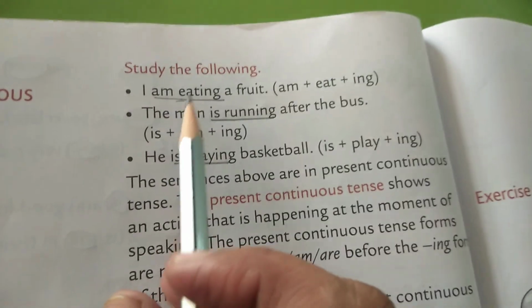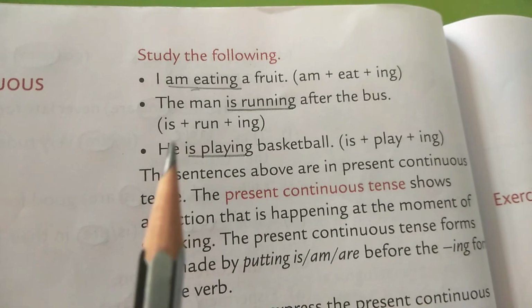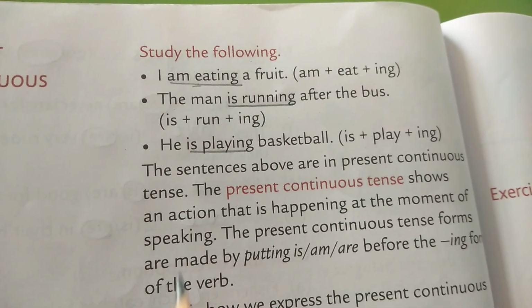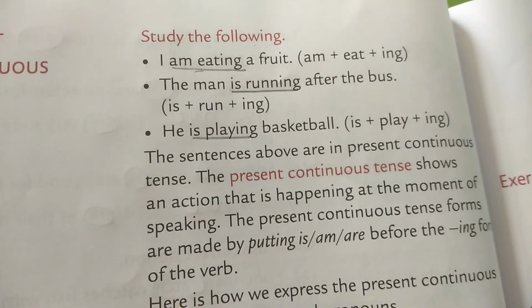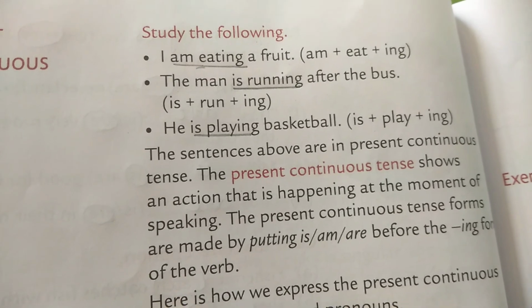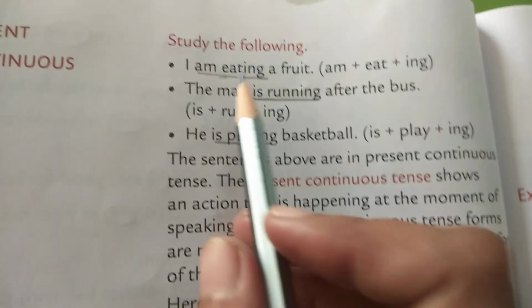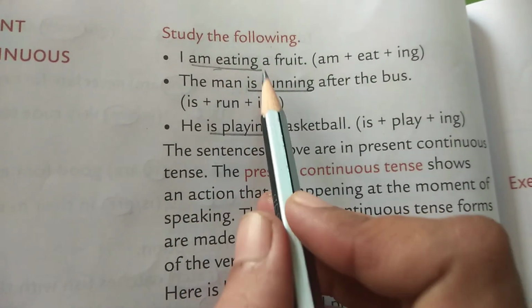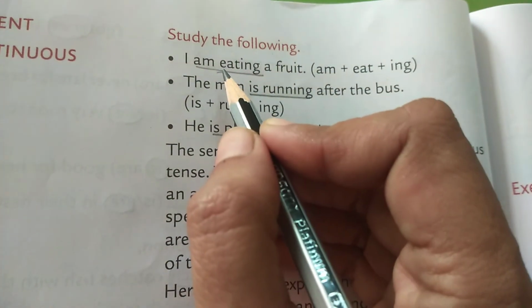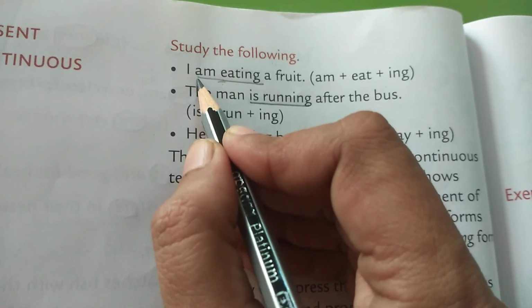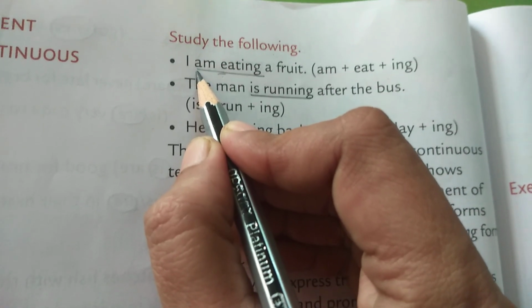Now this sentence shows that the action is being performed right now. Okay, present means right now. The action is happening right now when the speaker is speaking. I am eating a fruit means right now I am eating a fruit. Okay, am plus eat plus ing. So eat is the root word. Yes, am is again a verb. This is known as helping verb.